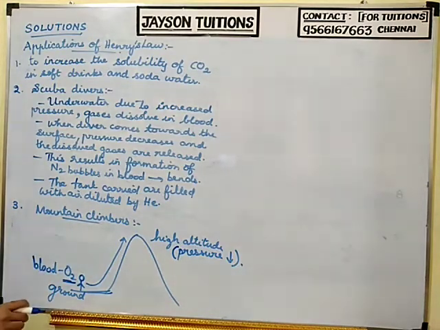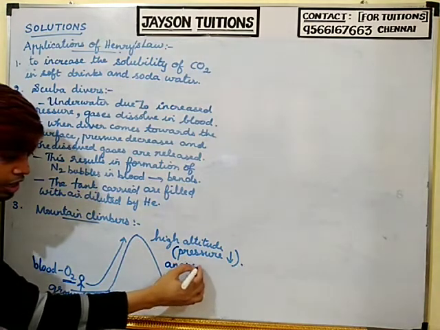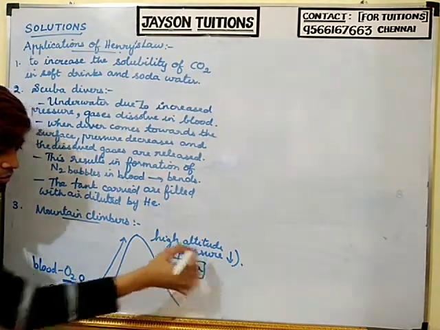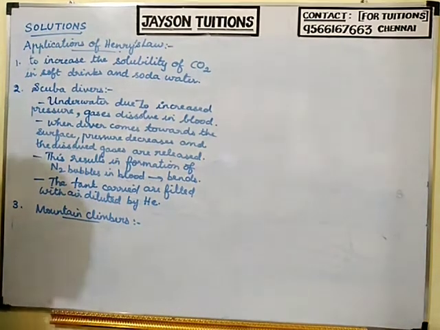It will be difficult for him to breathe. The oxygen will come out, and it will be difficult for him to think. He will be weak. This condition is called anoxia. So what should he do? He should always carry an oxygen cylinder when he climbs the mountain. Now we will write the notes for this.